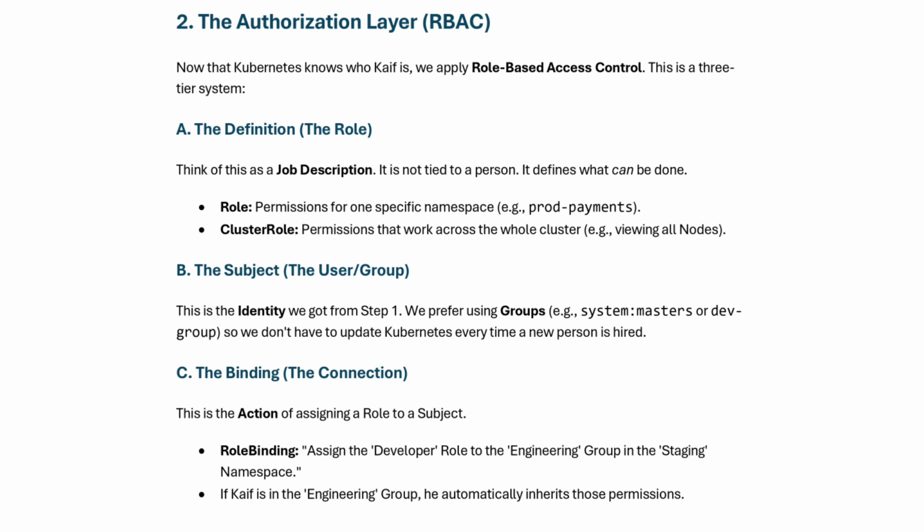First is role, which gives permissions for one specific namespace, that is production, payments. Cluster role is to give permissions that work across the whole cluster, for example viewing all nodes. So as the user is created, now we define role-based access control with respect to the Kubernetes environment. We know that there exists the concept of namespace and cluster.